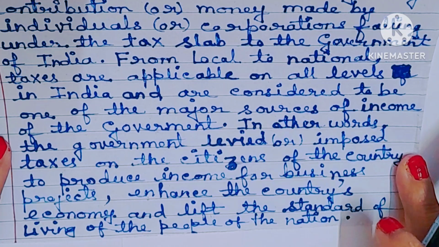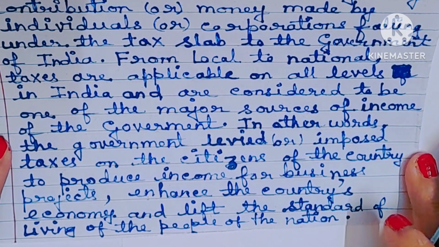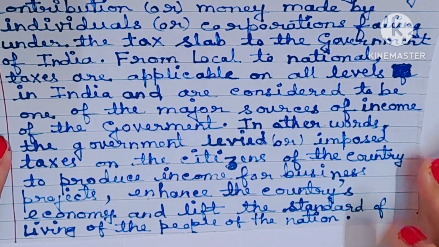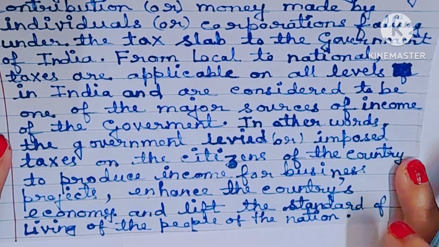In other words, the government levies or imposes taxes on the citizens of the country to produce income for business projects, enhance the country's economy, and lift the standard of living of the people of the nation.